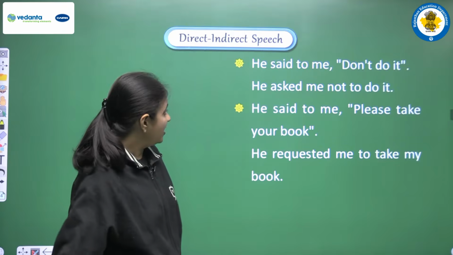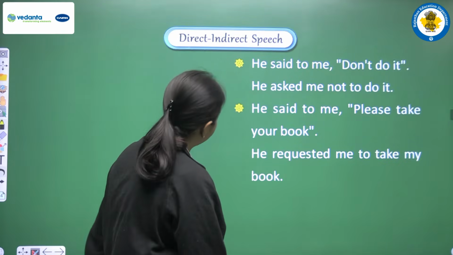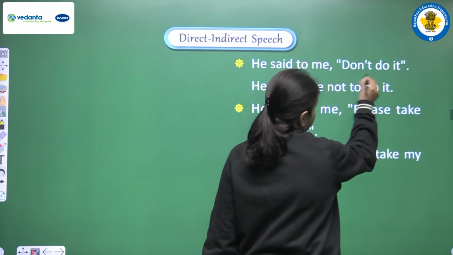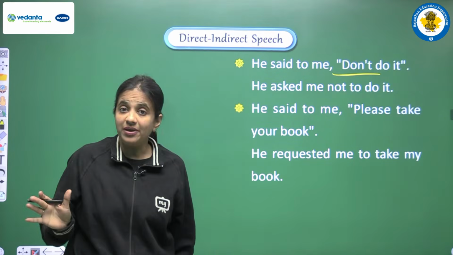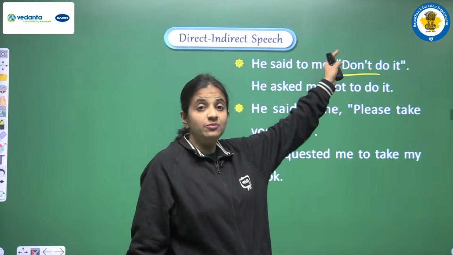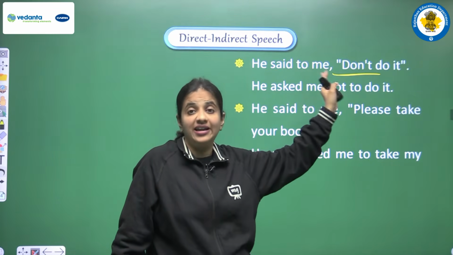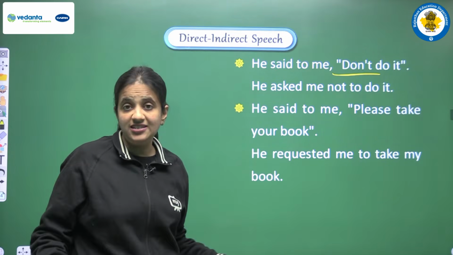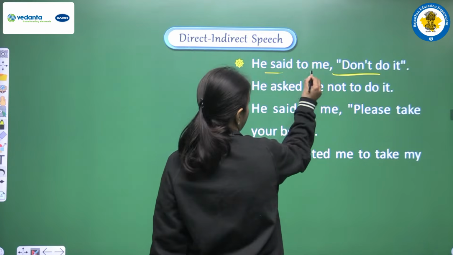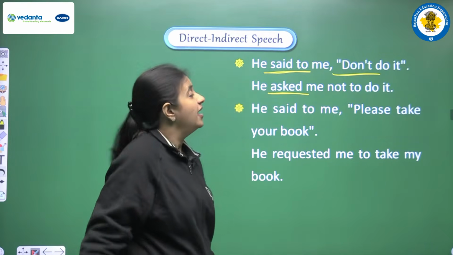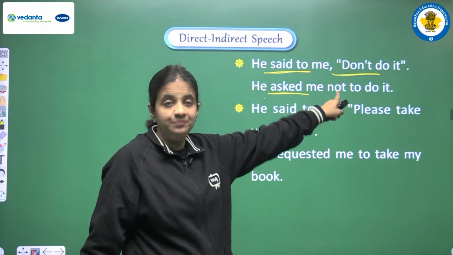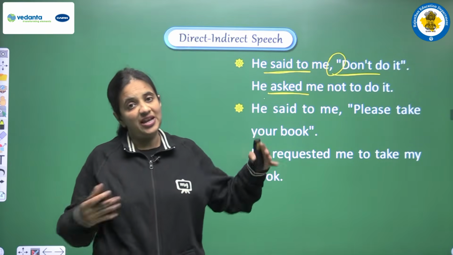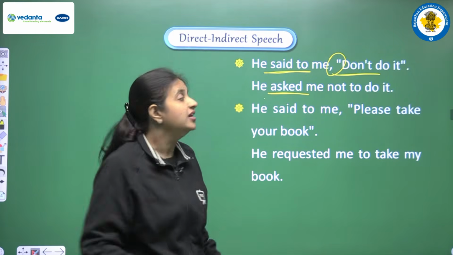Okay. So we have some more examples here. Let's see. He said to me, don't do it. Now we have an imperative sentence, but a negative imperative sentence, because don't means do not. So now let's observe all the changes that we are doing here. First of all, said to is converted into asked and we write he asked me. Now another change, the second one: when we are removing the comma, in the place of the comma we have to add one word as a conjunction.